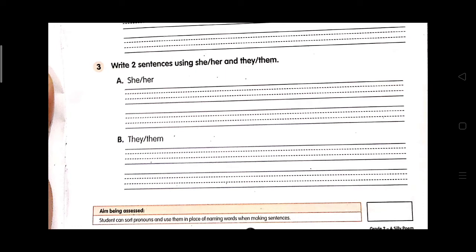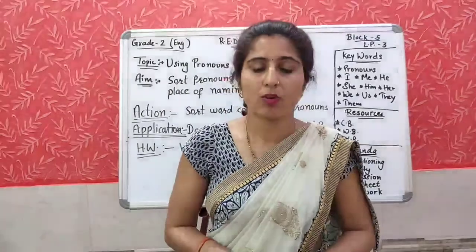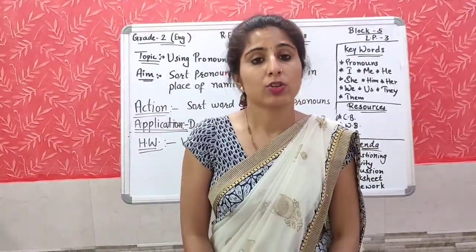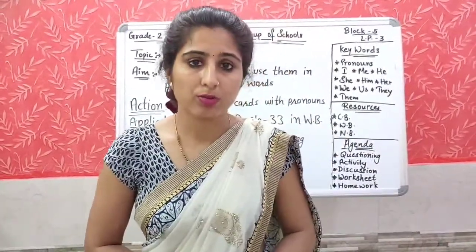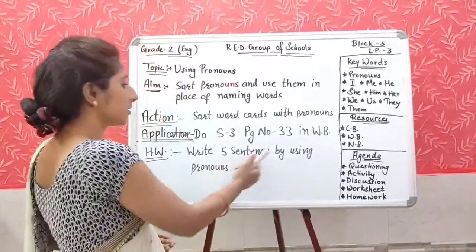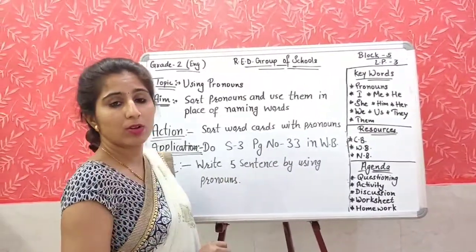Now on question number 3. Write 2 sentences using she, her and they, them. By using she and her, they and them, you will make 2 sentences here. So now it is time for homework. What will you do for homework? You will write at least 5 sentences by using pronouns. You will write 5 sentences by using pronouns in your notebook.